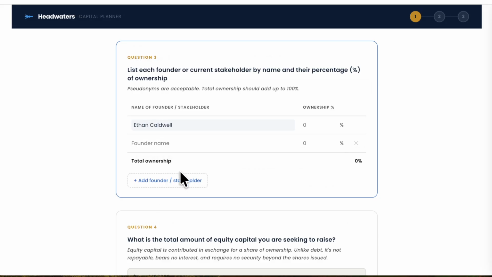Question 3. Your founders and ownership. List every founder's name and the percentage of ownership each person holds. The Capital Planner needs to know where equity sits today before it can help you plan where it goes next.